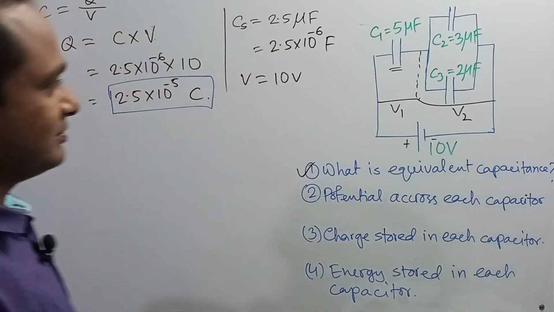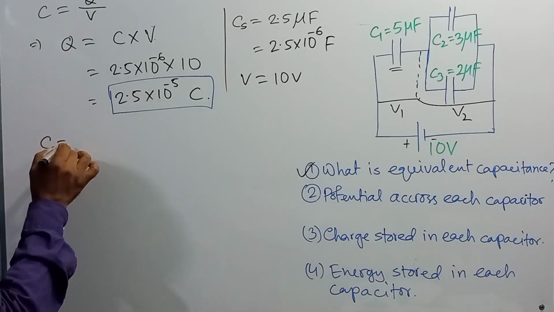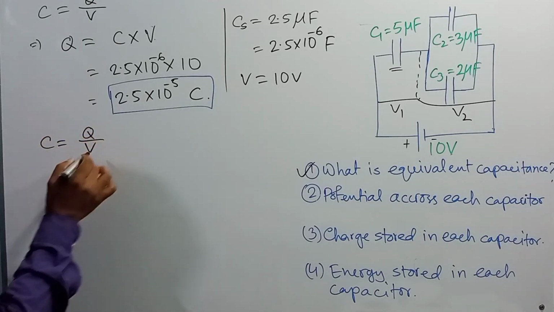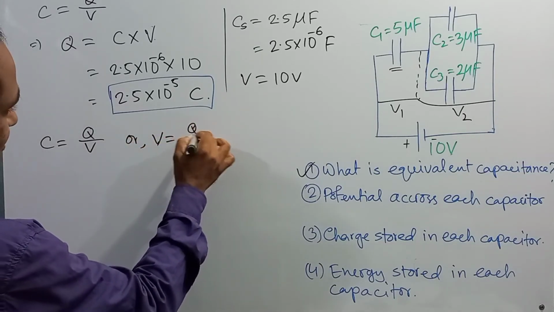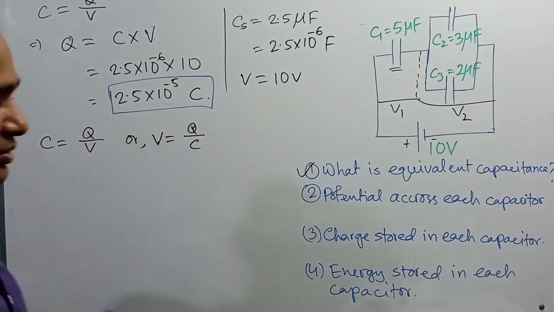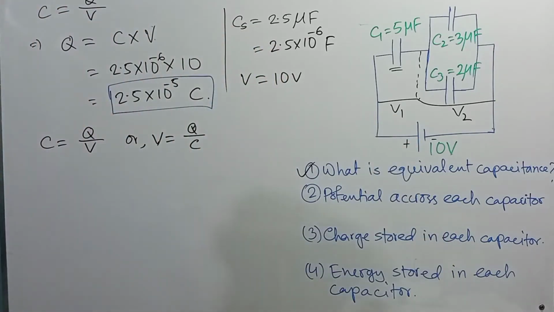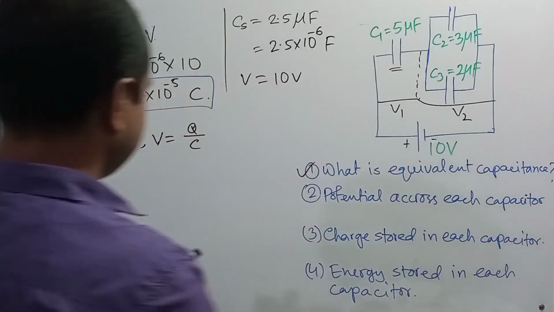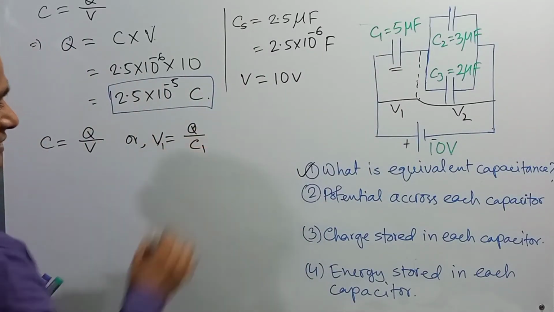From the definition of capacitance, we can write C is equal to Q by V, or V is equal to Q by C. So if we would like to determine the value of V1, that is the potential across C1, we can rearrange this equation. V1 is equal to Q by C1.